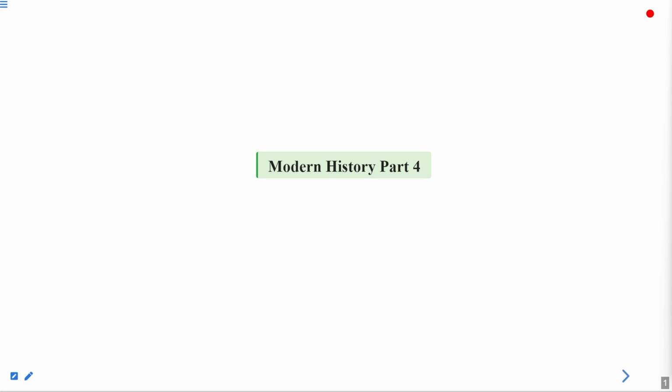In today's session, we are going to discuss the topics that could be asked in your upcoming exams related to the modern history of India. We will see the very important things. We will note down each and everything in our notebooks and will revise them further so that we can answer the questions in our exam.